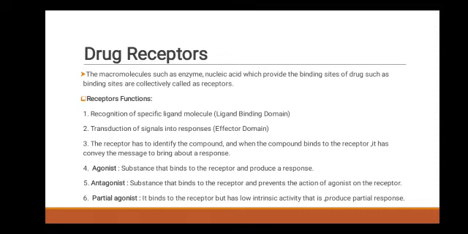Third is the receptor. It has to identify the compound, and when the compound binds to the receptor, it has to convey the message to bring about a response. Fourth is agonist, the substance that binds to the receptor and produces a response. Fifth is antagonist. Antagonists are the substances that bind to the receptor and prevent the action of the agonist on the receptor. And last is partial agonist. This binds to the receptor but has a low intrinsic activity, that is, it produces a partial response.